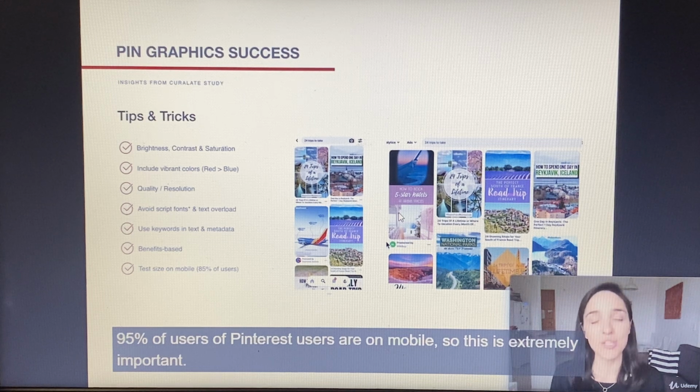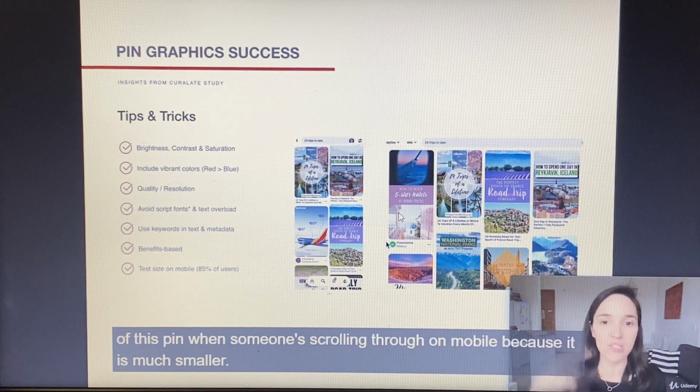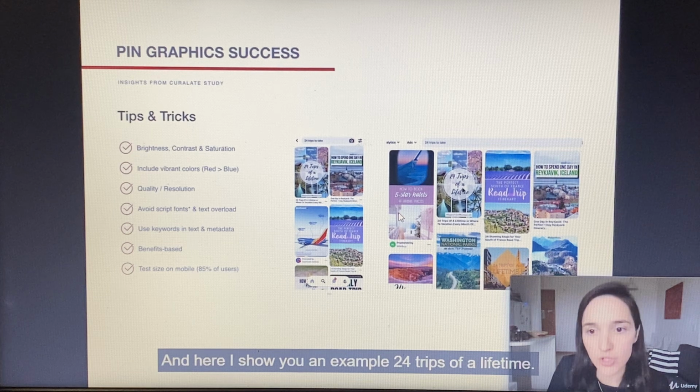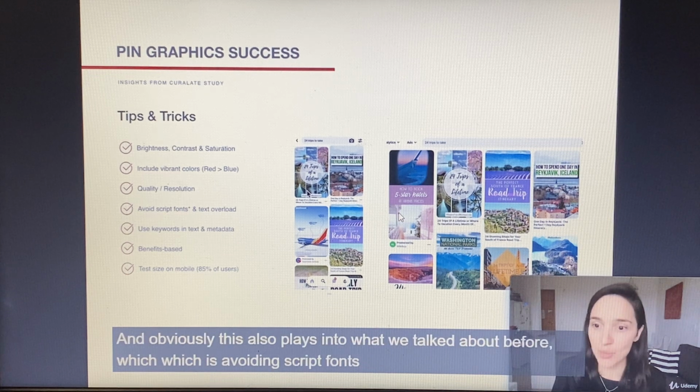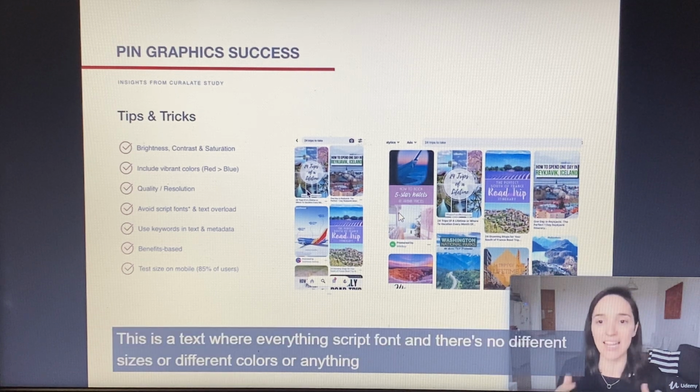95% of Pinterest users are on mobile, so this is extremely important. So you're creating your graphic, just zoom out until it's very small so you can have a feel of, okay, this would be the main idea of this pin when someone's scrolling through on mobile, because it is much smaller. And here I show you an example, 24 trips of a lifetime. It's much easier to read on a desktop, and especially depending on the size of your desktop, than on mobile. And obviously this also plays into what we talked about before, which is avoiding script fonts and also the hierarchy. This is a text where everything's script font and there are no different sizes or different colors or anything like that.